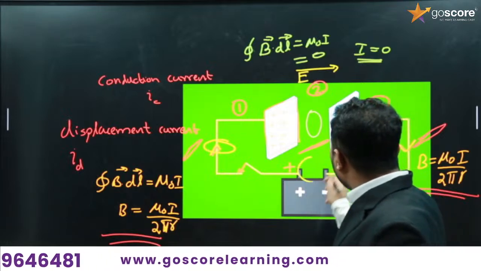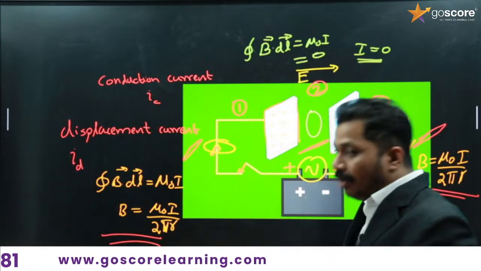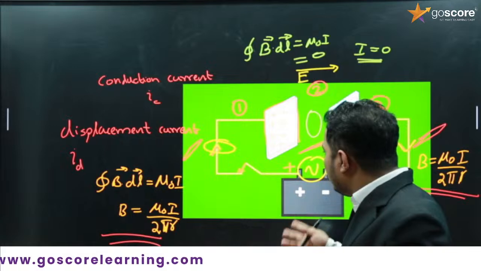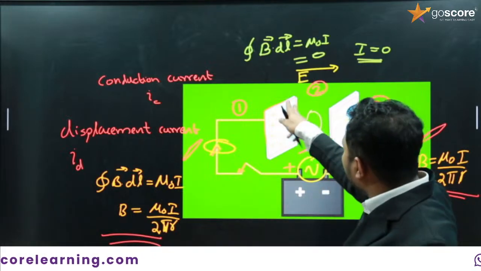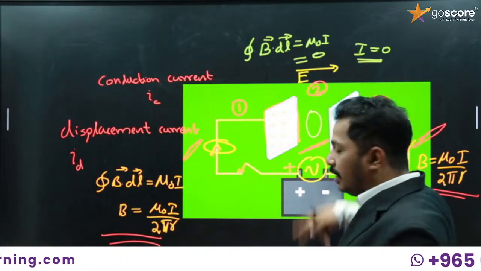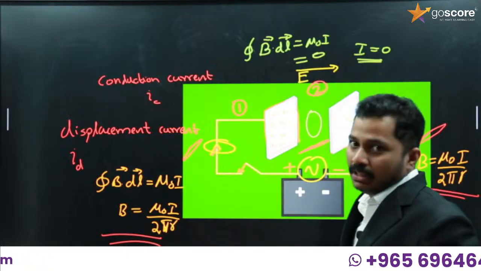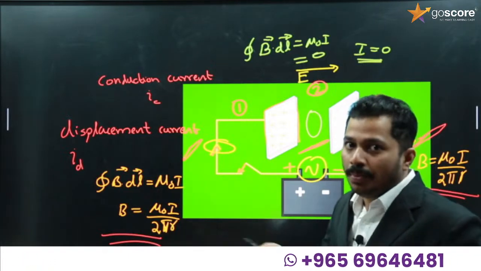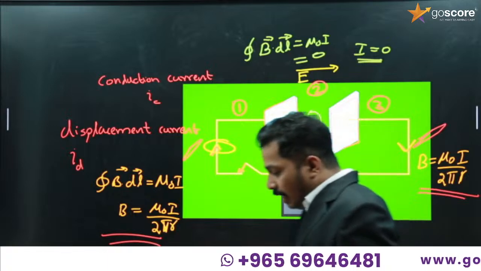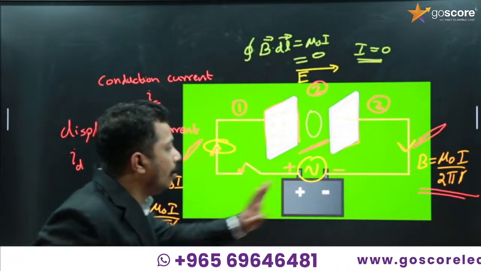So here we have to replace the battery with an alternating current. But initially I didn't do that, because then only I can ensure that this is positive charge and this is negative charge. If I give alternating current, the polarity will be alternately changing, and then it will be hard to explain. That's why I am giving a battery first. Now we can go with alternating current.